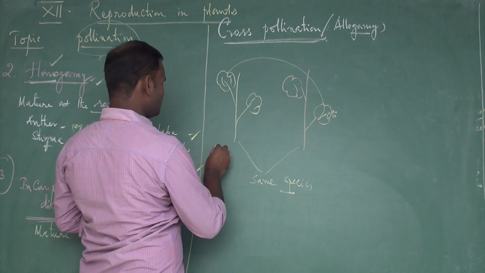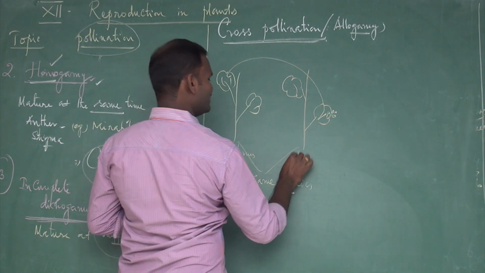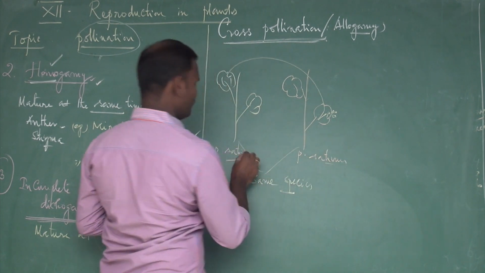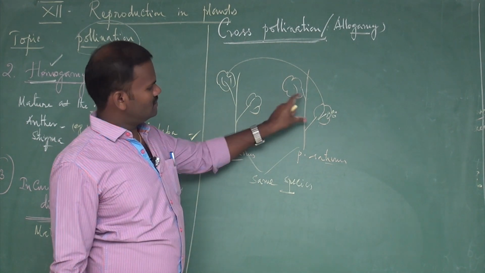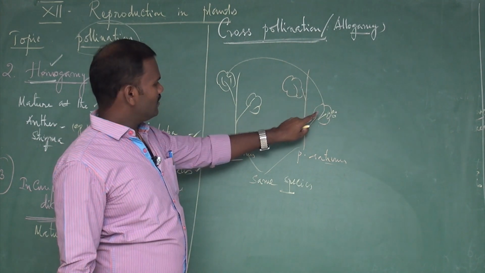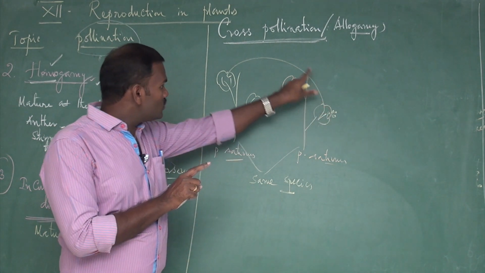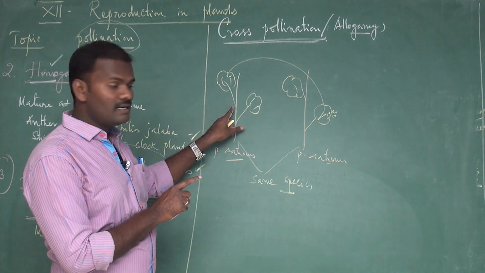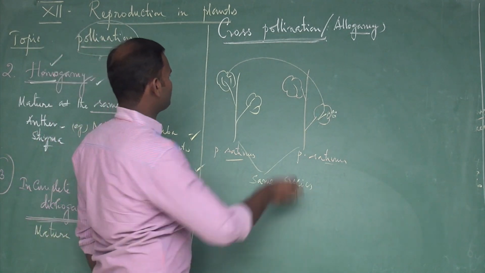It is also Pisum sativum, the binomial name of the pea plant. Both are Pisum sativum, but both plants produce different flowers. The pollen grains are transferred from the anther of one flower to the stigma of another flower of another plant, but belonging to the same species. These are called cross pollinations.